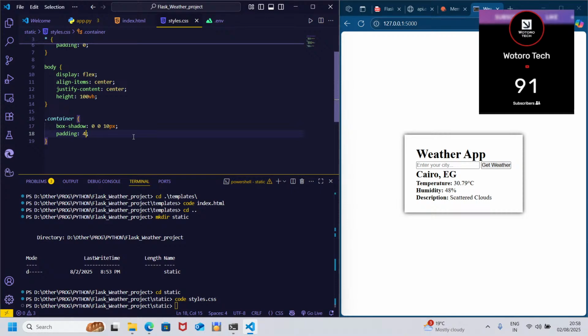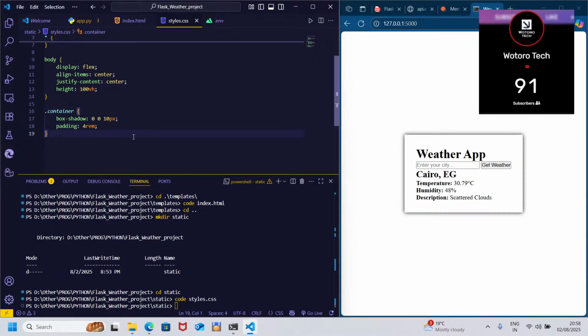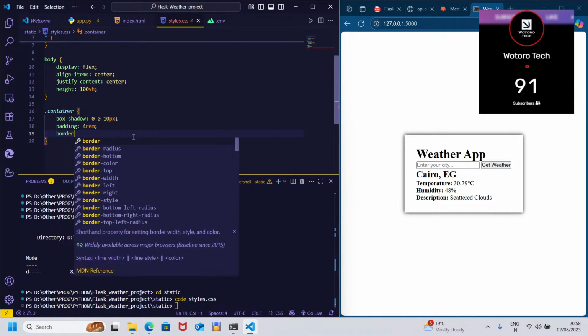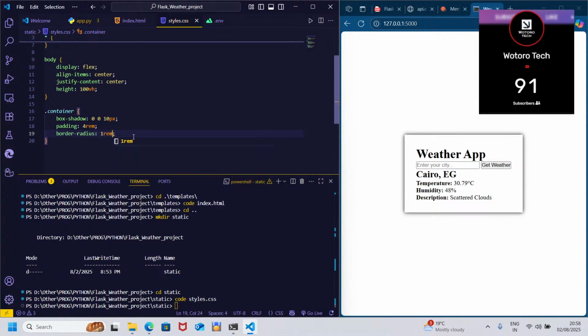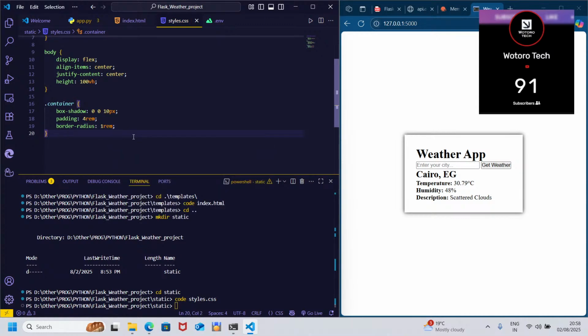Just use top bottom, border radius 1 rem is equivalent to 16px.